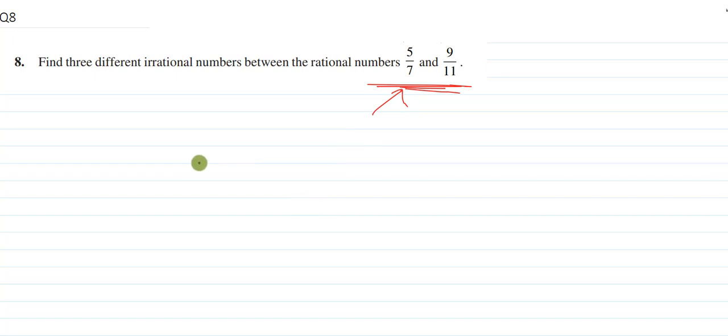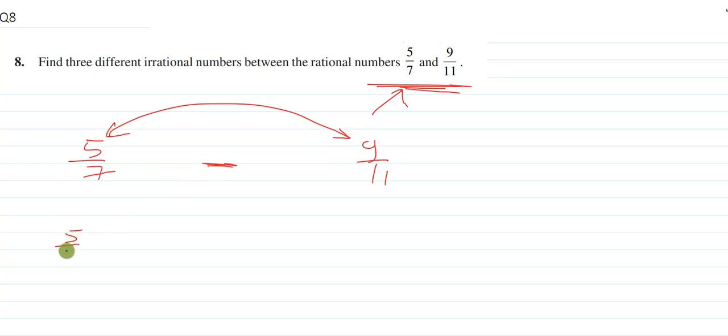Let's revise with 9 by 11 and 5 by 7. If I want to find rational numbers between these, I'll just add these numbers and divide them by 2 to get a middle term. 5 by 7 plus 9 by 11 divided by 2. I will get this middle term. Right?